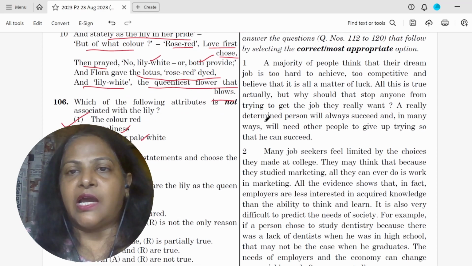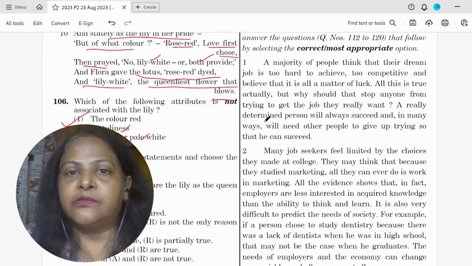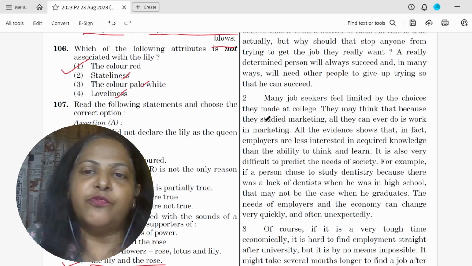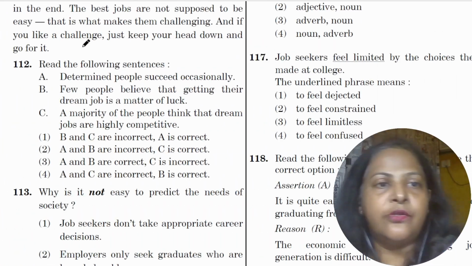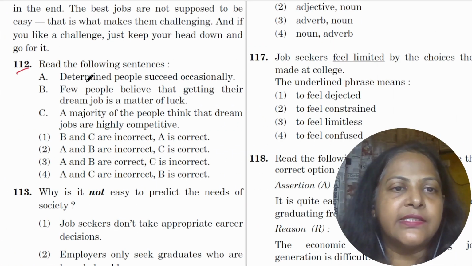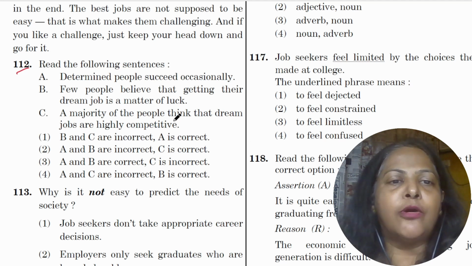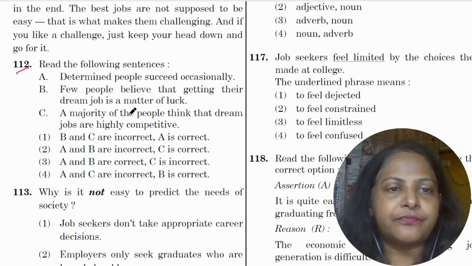So this is the passage. I'm not reading this passage. Majority of the people, it's about a job and being competitive. So let's directly move on to the questions. So 112, read the following sentences. Determined people succeed occasionally. Few people believe that getting their dream job is a matter of luck. Majority of the people think that dream jobs are highly competitive.